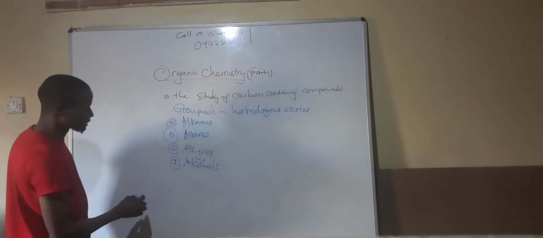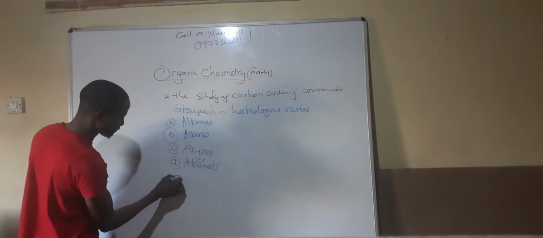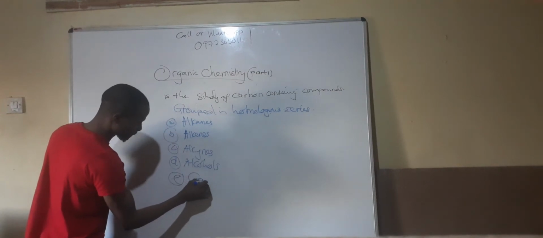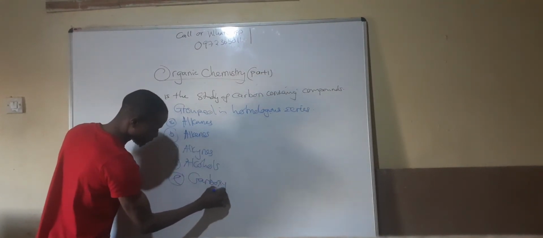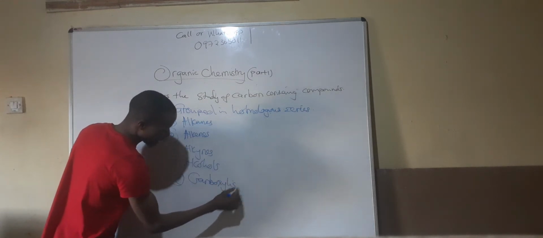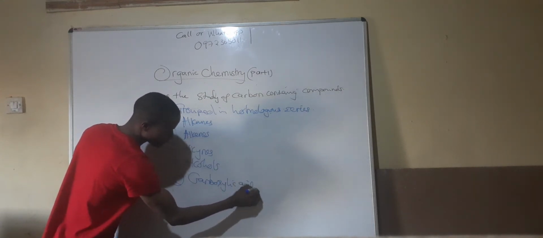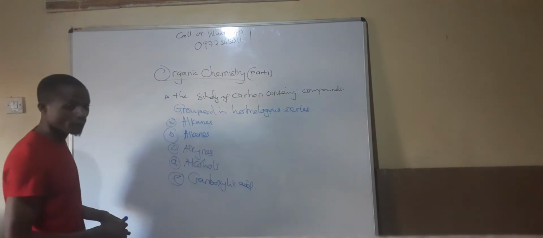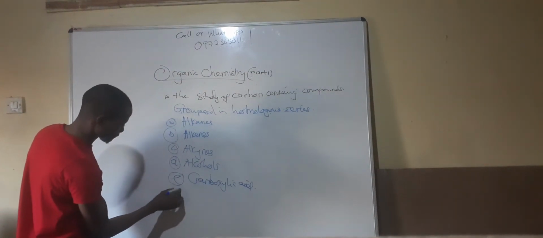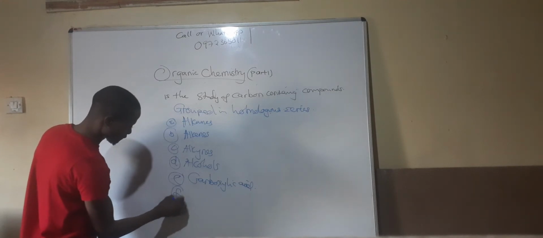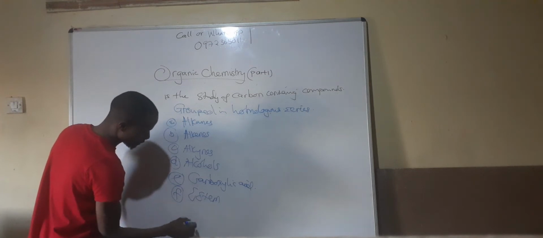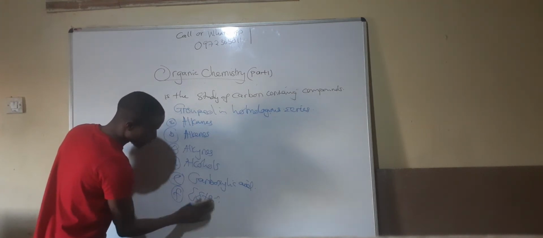We're also going to look at the carboxylic acids, and also esters.